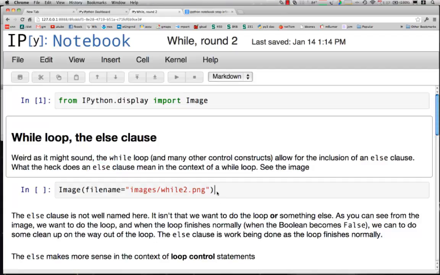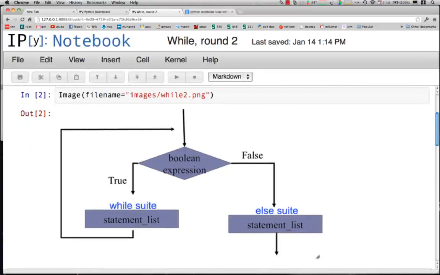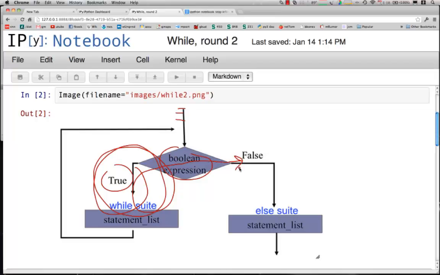Well, if we look at a diagram again of the flow of our process through the while statement, we have what we had before: statement, statement, statement. We hit the Boolean expression. As long as this expression is true, we loop through the while suite until the Boolean becomes false.